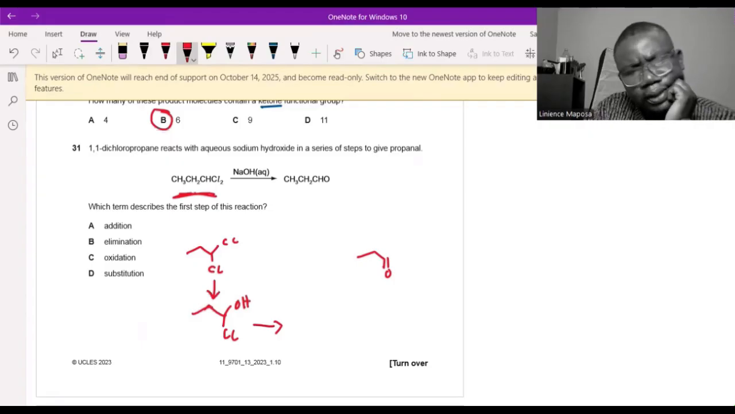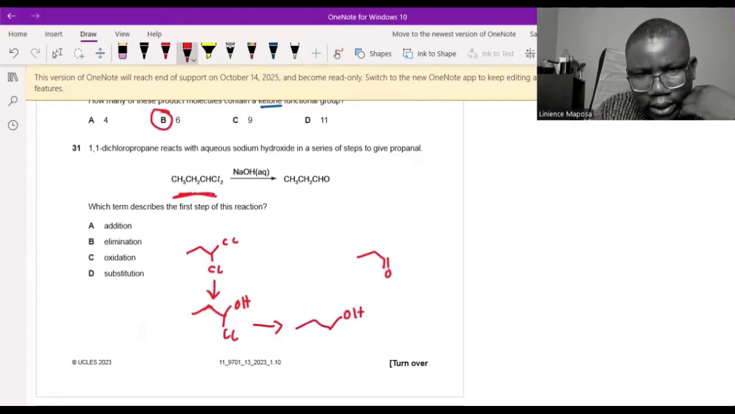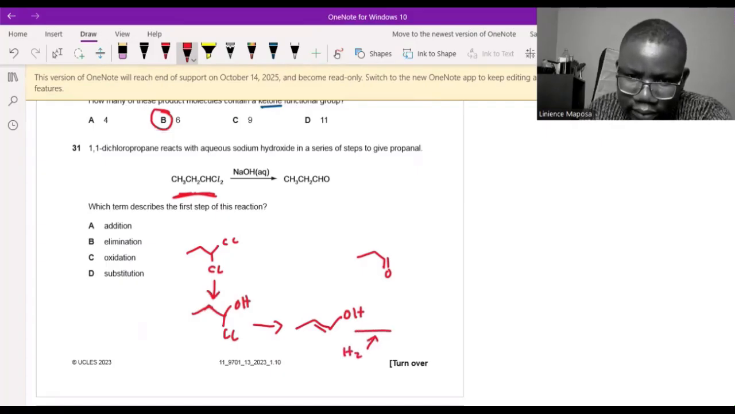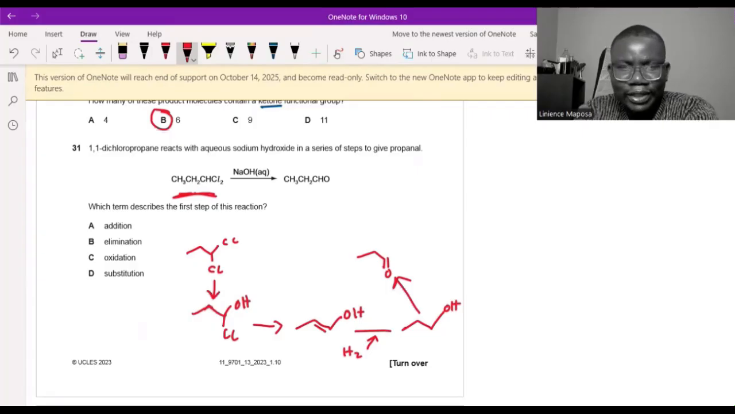I have that chlorine. Can I remove hydrogen chloride from this using an elimination reaction and end up with something like this, OH, like so? And then add hydrogen, hydrogenation in the presence of platinum or nickel, and remove the double bond. Then I get this alcohol. Then oxidize this with an oxidizing agent like potassium dichromate, and then I get my aldehyde. You see, I can do this series. They said a series of steps.